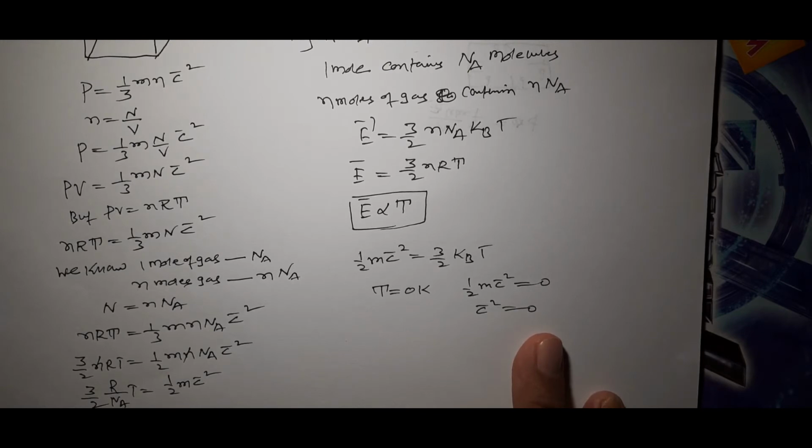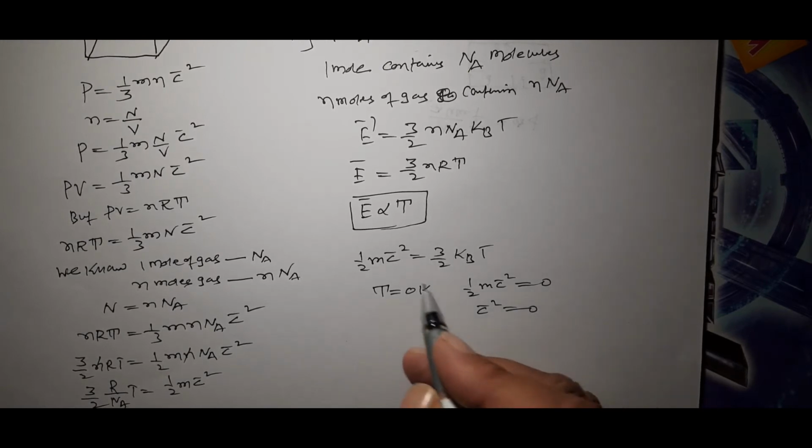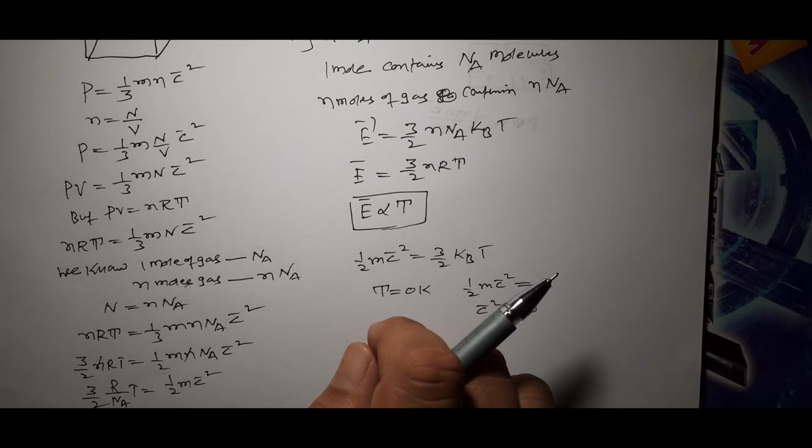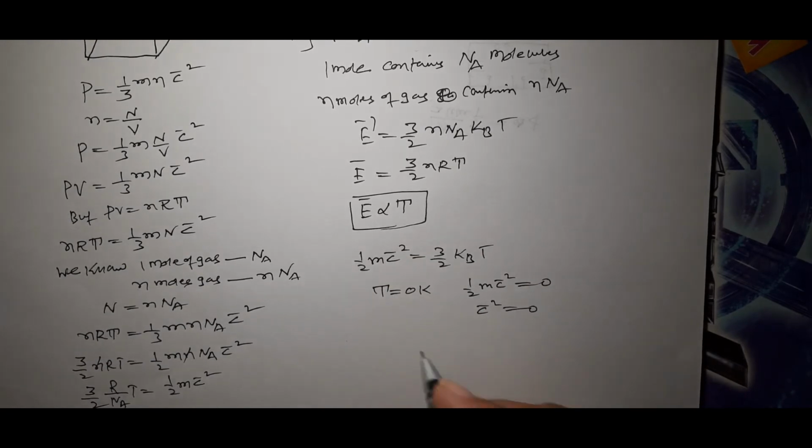That means the average kinetic energy of a gas molecule is 0 at a particular temperature, which we know as absolute zero.